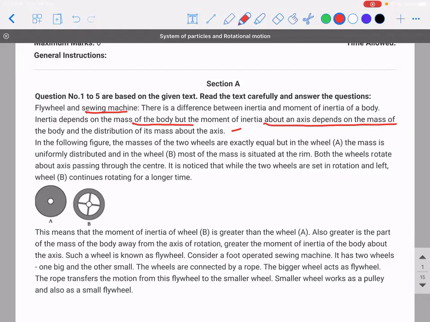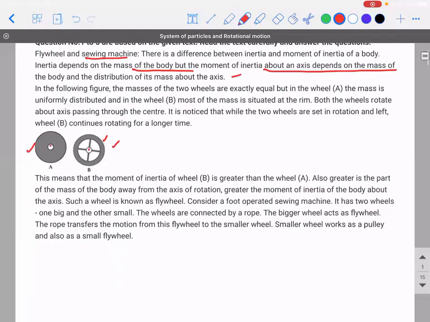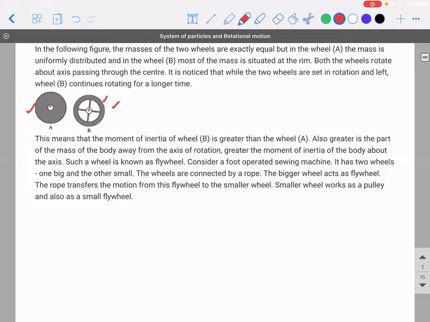So in the following figure, the mass of the two wheels are exactly equal, but in wheel A, the mass is uniformly distributed, and in wheel B, most of the mass is situated at its rim, the gray color part. Both the wheels rotate about an axis passing through the center. It is noticed that while the two wheels are set into rotation and left, wheel B continues rotating for a longer time. This means that the moment of inertia of wheel B is greater than wheel A. Also, the greater the part of the mass of the body away from the axis of rotation, the greater is the moment of inertia of the body about the axis. Such a wheel is known as a flywheel.